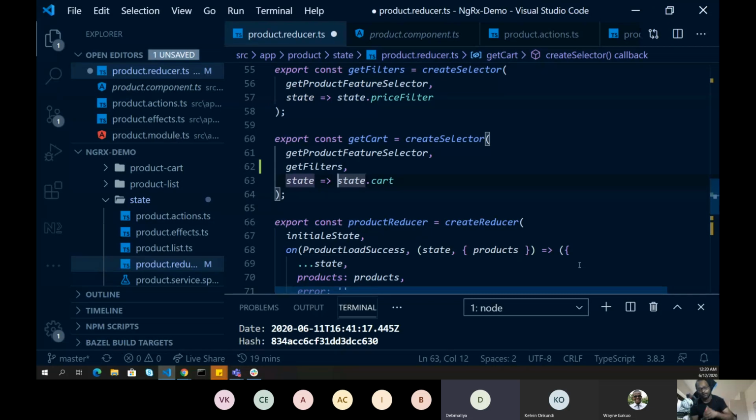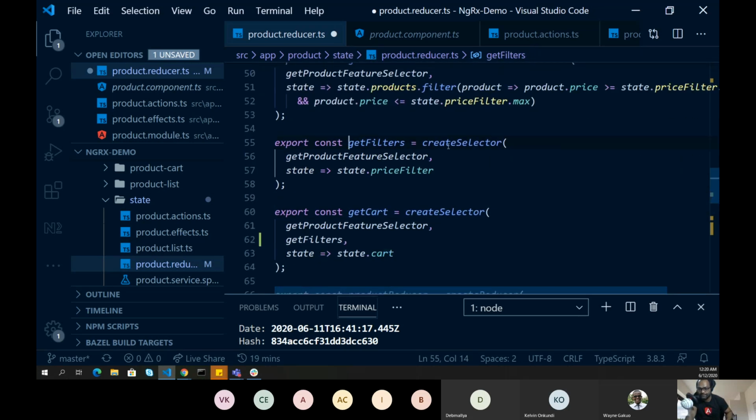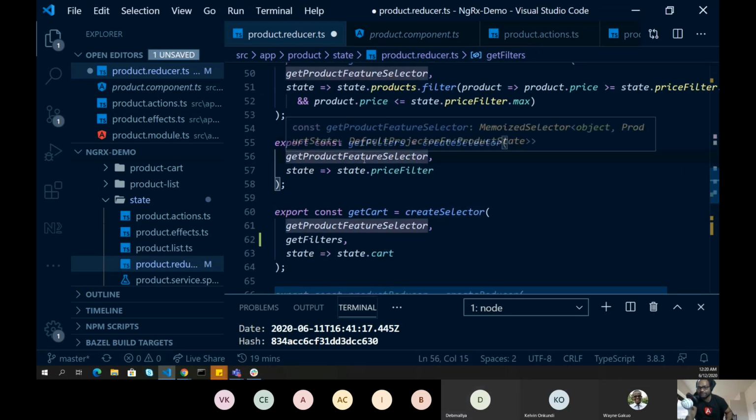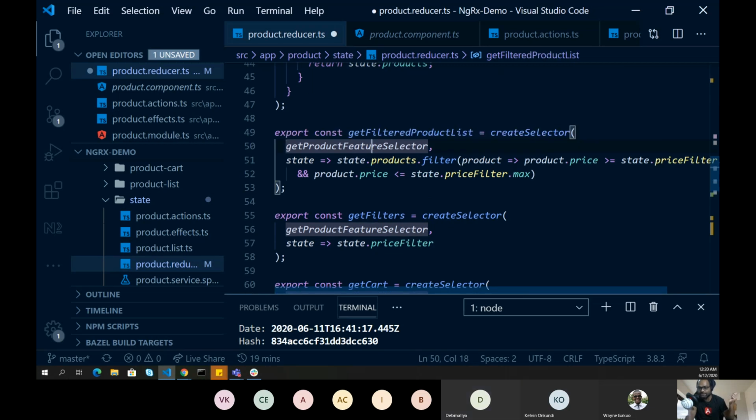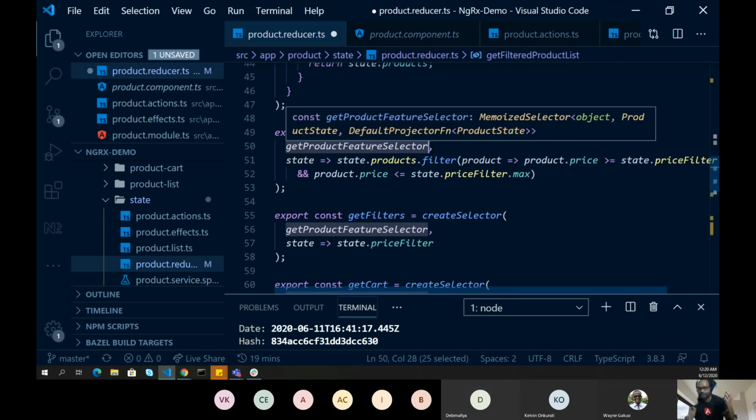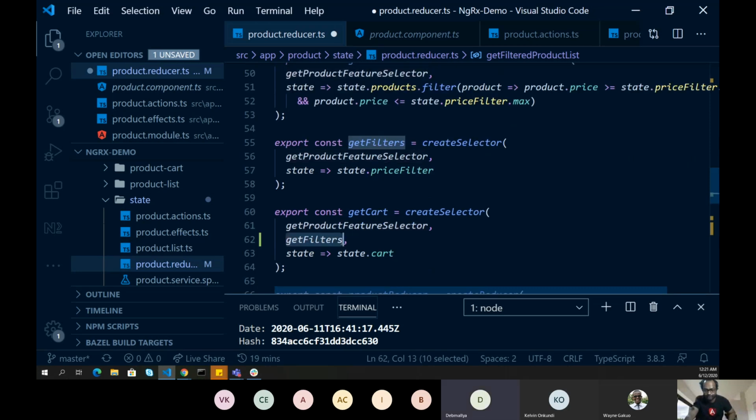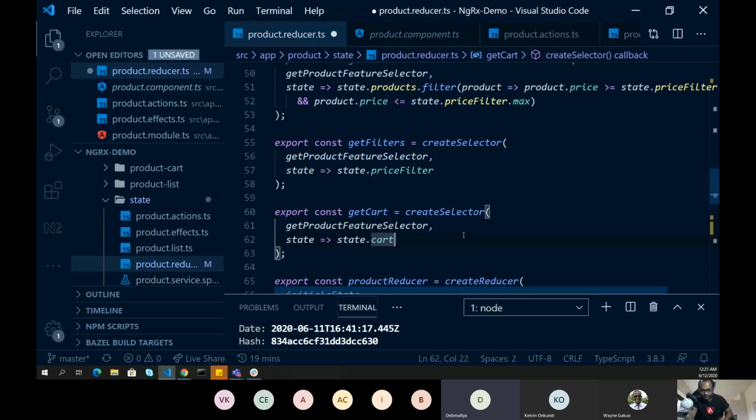Would it still be the same? If it is lazy loaded, then you have to make sure that it is already available. Otherwise, it will give you an undefined error. When you define the selectors, they are dependent on a feature selector, and in the lazy loaded case, this feature selector is still not available. And then you will just end up with an error, undefined. There is no way to get around that. Like from the main slice, I want something from the feature slice as well, but the feature slice is lazily loaded. So there is no way to get around?